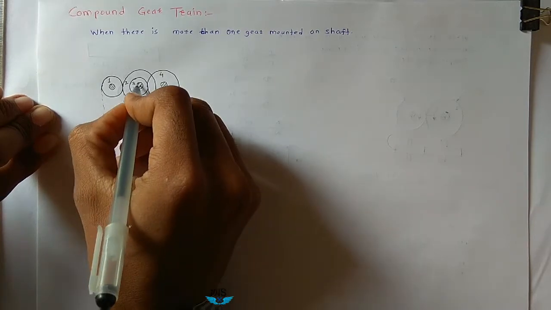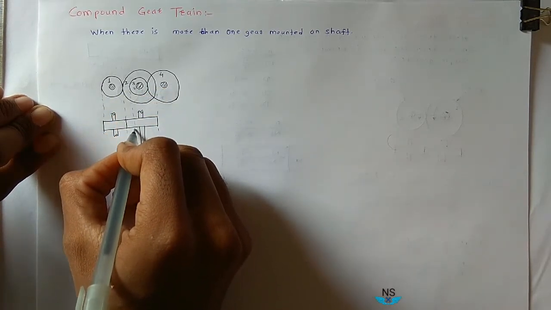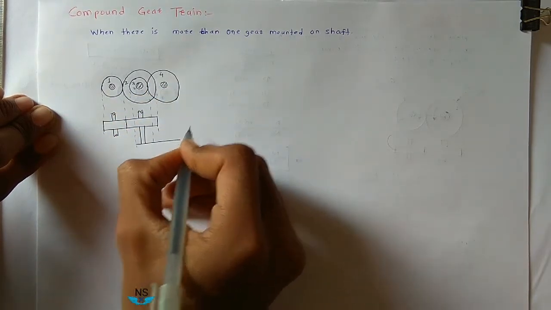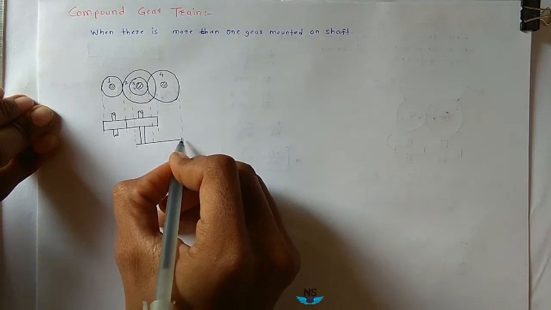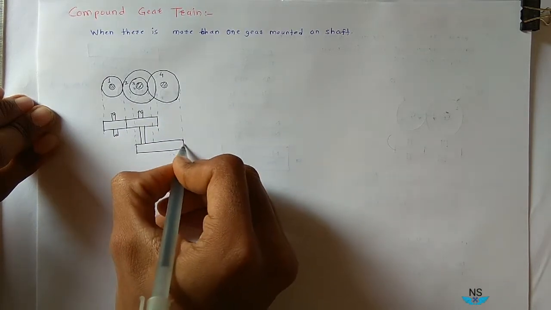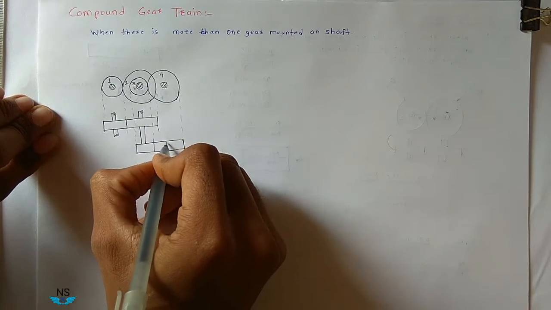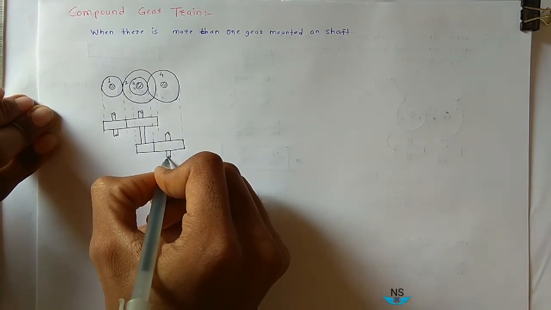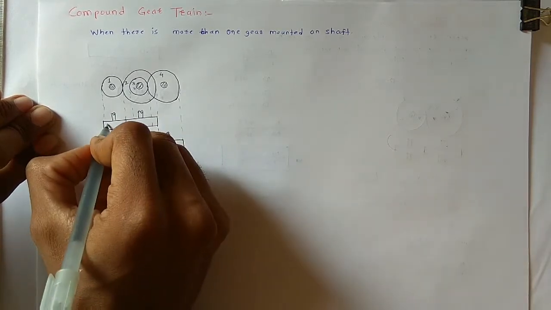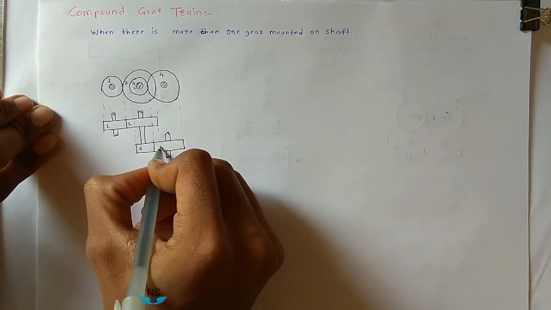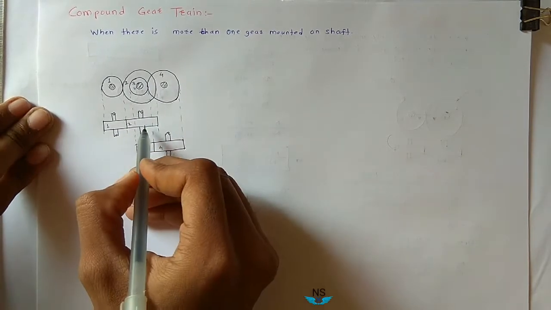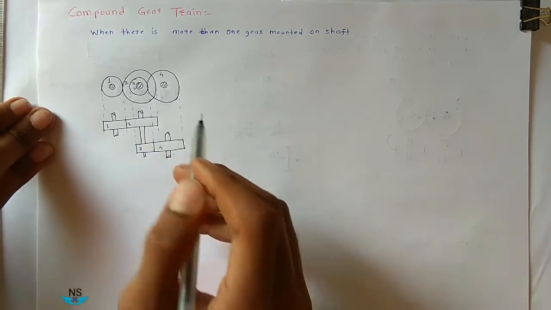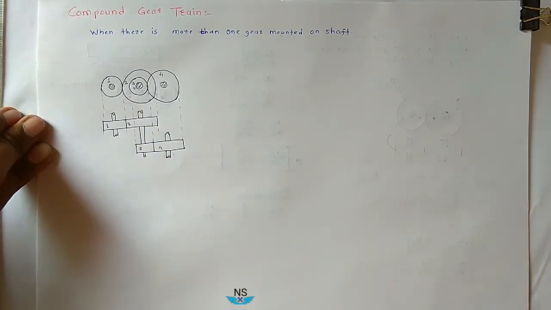Now on the same shaft, this gear is mounted on the same shaft. So another view of the gear train is like this, and this is a driven shaft of gear 4. Now this is gear 1, this is gear 2, gear 3, gear 4. So these 2 gears are mounted on the same shaft, therefore this gear train is known as compound gear train.